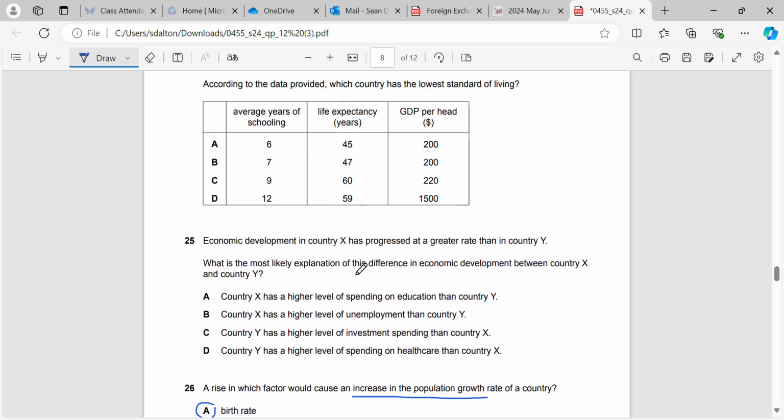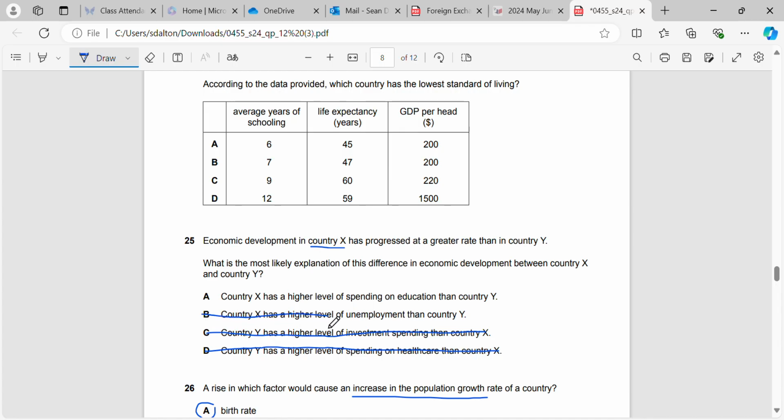Okay, question 25. Economic development in country X has progressed at a greater rate than country Y. So country X is getting richer than country Y. What is the most likely explanation of this difference in economic development between country X and country Y? Country Y has a higher level of spending on healthcare. That's not a reason, because country X is the one that's becoming richer, so we'd expect a higher level of spending on healthcare in country X. Country Y has a higher level of investment. That's also incorrect, because country Y is the poor country and country X is the rich country, so we'd expect a higher level of investment in country X.